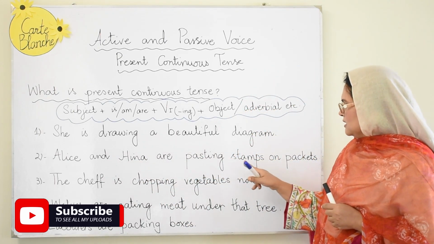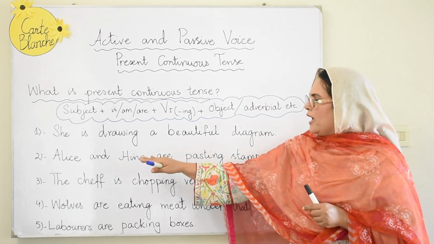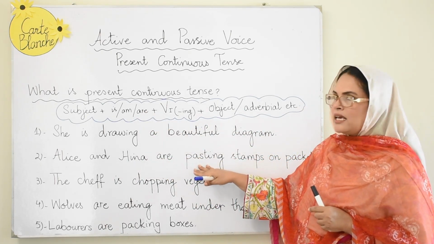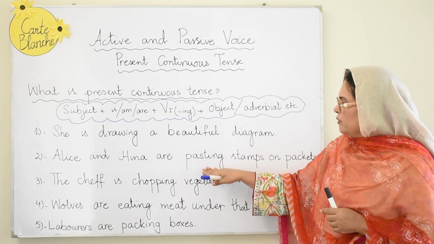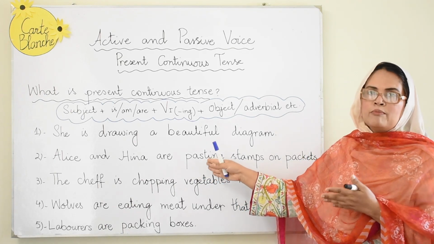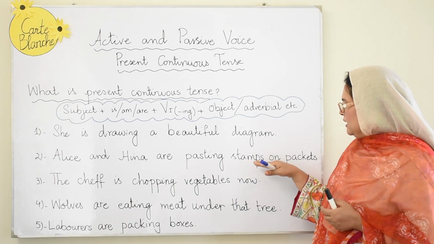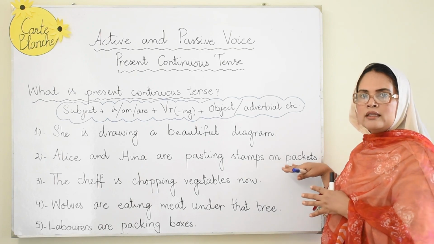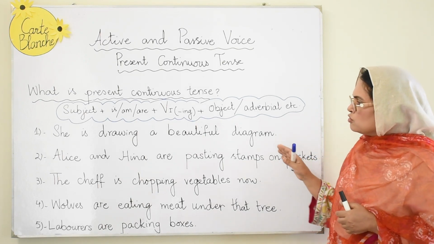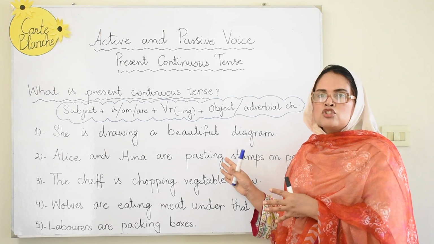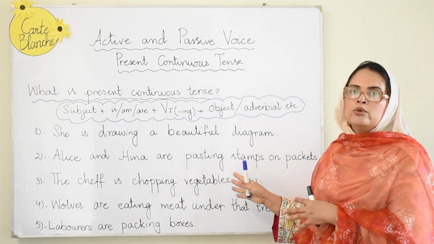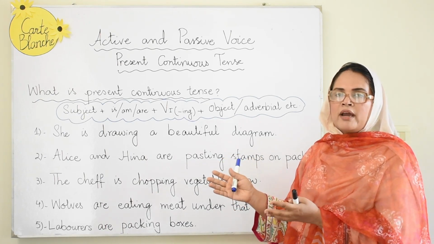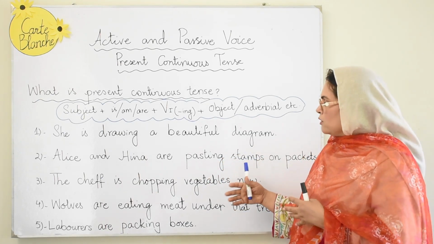Alice and Hina are pasting stamps on packets. Now Alice and Hina is the subject. From here we have taken are, and then paste with ing, the first form of the verb with the addition of ing, or you can say the present participle form of the verb. Then stamps on packets: stamps is the object, and where is telling us about the adverbial. So that is what I have just put up, a mixture of sentences so that you can really relate to them. And before we actually start doing the conversion from active to passive voice, we just quickly revise